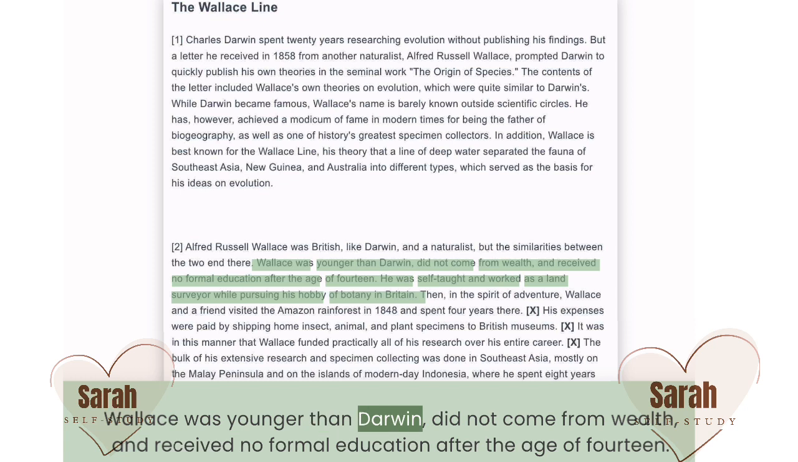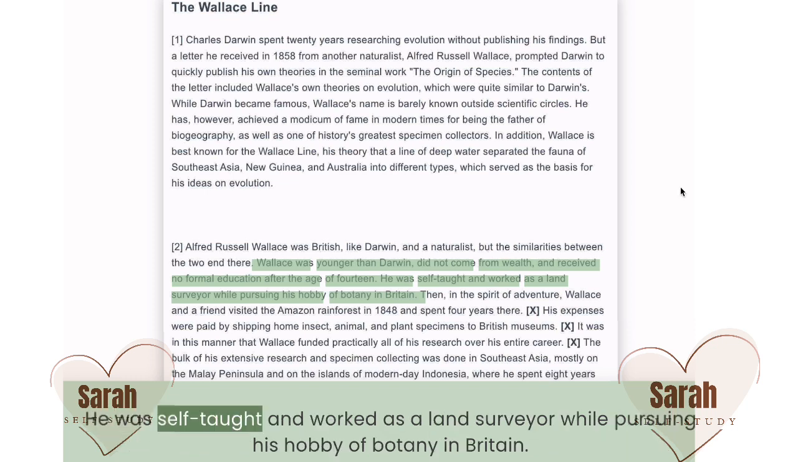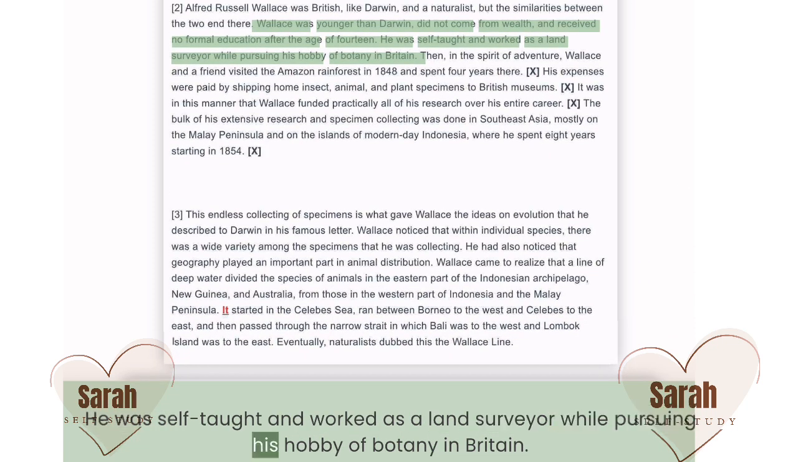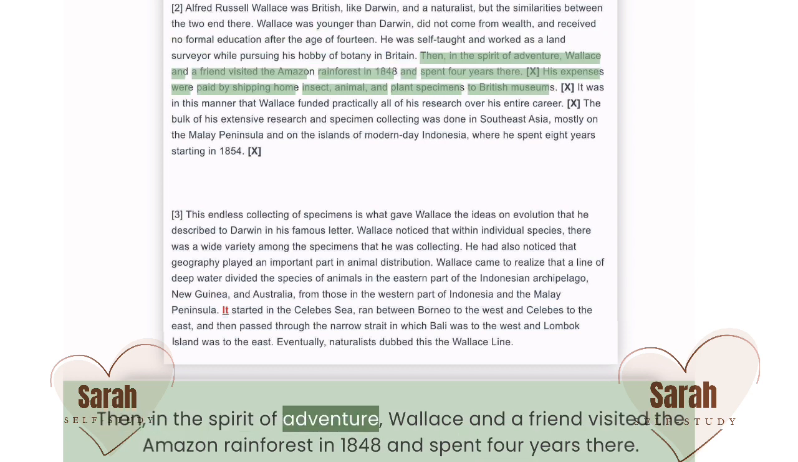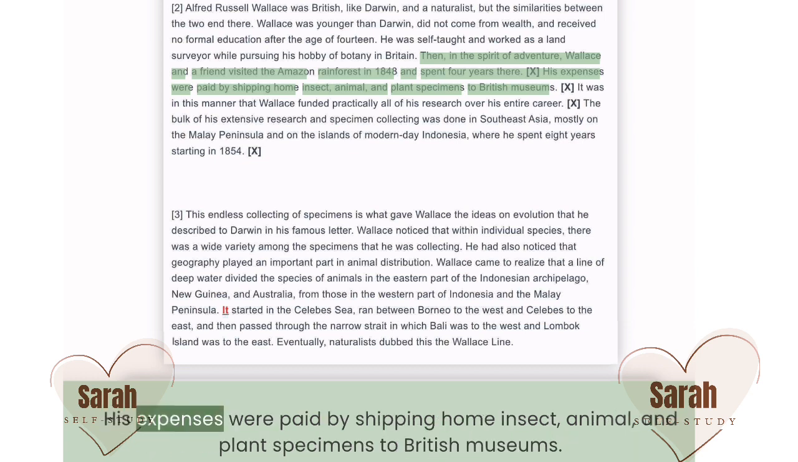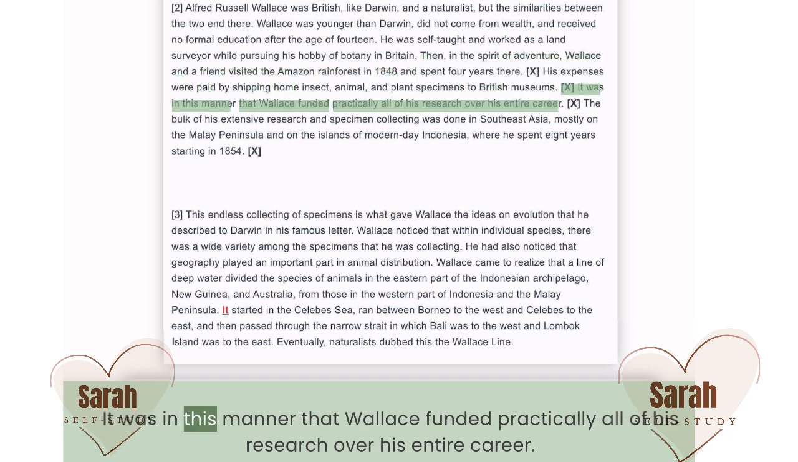Wallace was younger than Darwin, did not come from wealth, and received no formal education after the age of 14. He was self-taught and worked as a land surveyor while pursuing his hobby of botany in Britain. Then, in the spirit of adventure, Wallace and a friend visited the Amazon rainforest in 1848 and spent 4 years there. His expenses were paid by shipping home insect, animal, and plant specimens to British museums. It was in this manner that Wallace funded practically all of his research over his entire career.